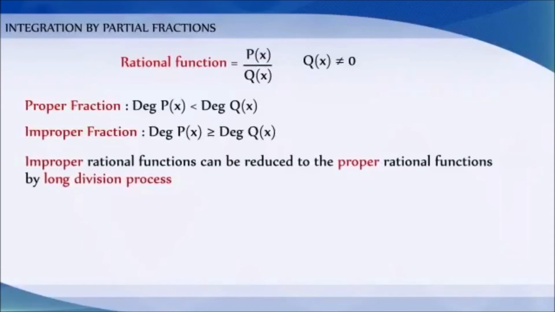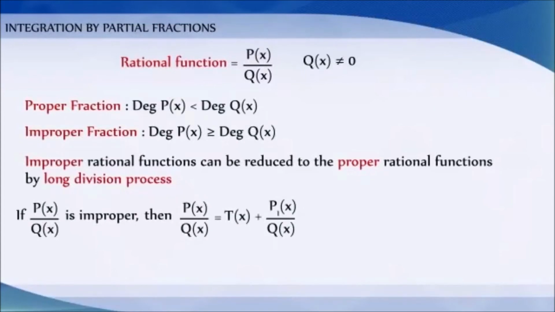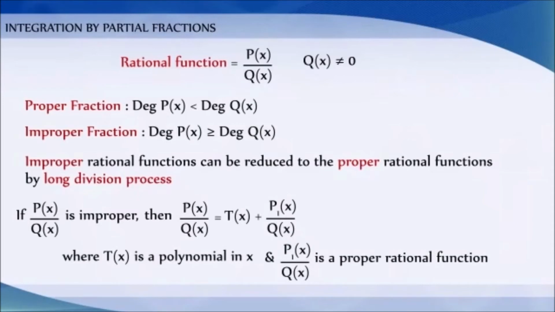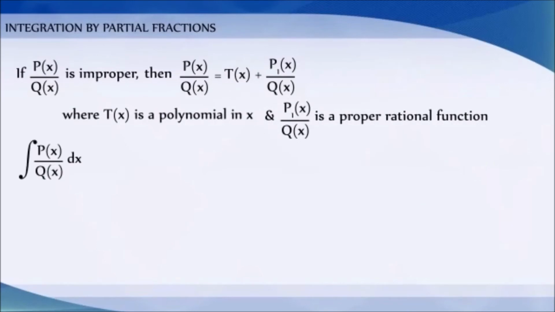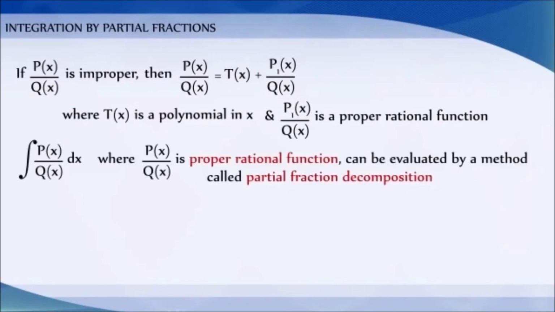Improper rational functions can be reduced to proper functions by long division process. Thus, if p of x by q of x is improper fraction, then p of x by q of x is equal to p of x plus p1 of x by q of x, where p of x is a polynomial in x and p1 of x by q of x is a proper rational function. Therefore, the integration of p of x by q of x dx, where p of x by q of x is a proper function, can be evaluated with the help of a method known as partial fraction decomposition.